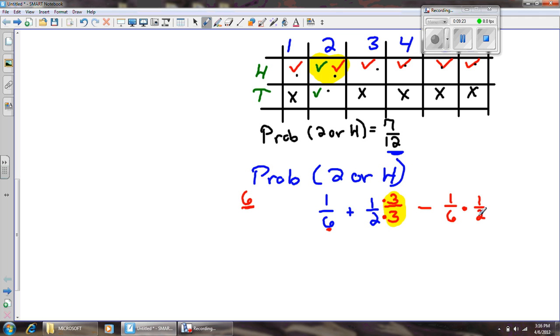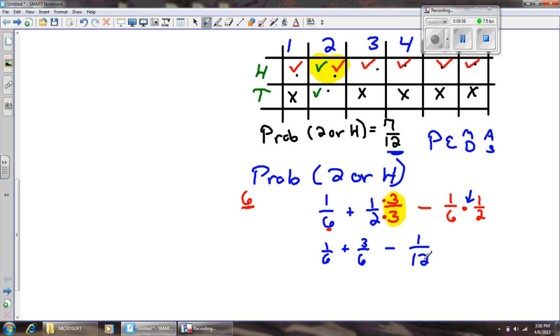All right. So I can still do this. I can still do the 1/6 plus the 3/6. That's good work. But now because of the order of operations, I'm going to do this multiplication here. Remember, the order of operations is parentheses, exponents, multiplication and division before addition and subtraction, right? So I'm going to do the multiplying here. So I'm going to need a minus sign. And 1 times 1 is 1. And 6 times 2 is 12.